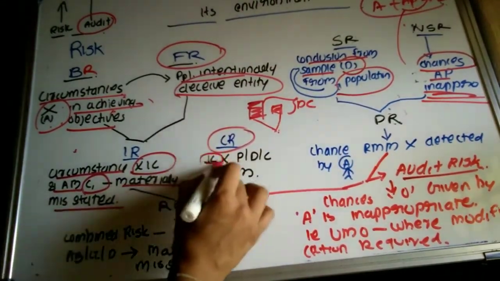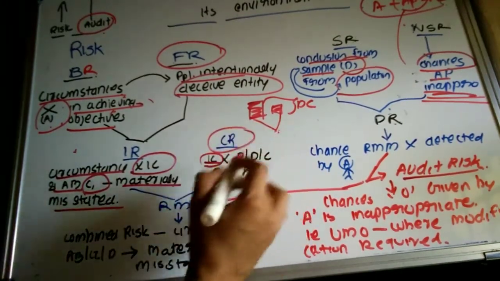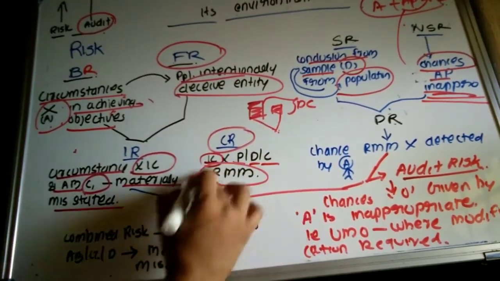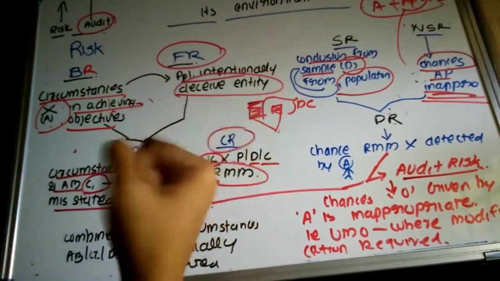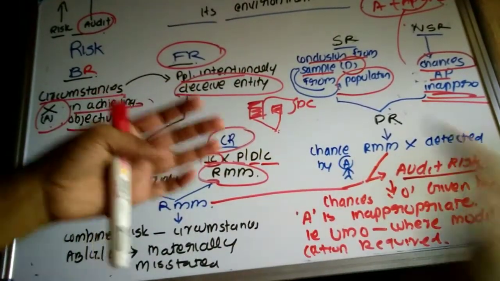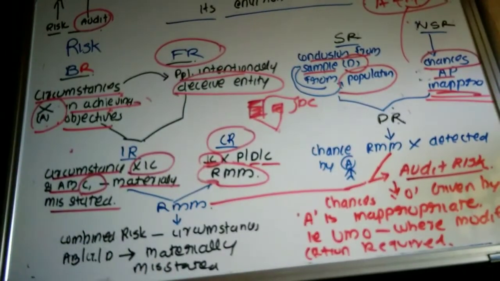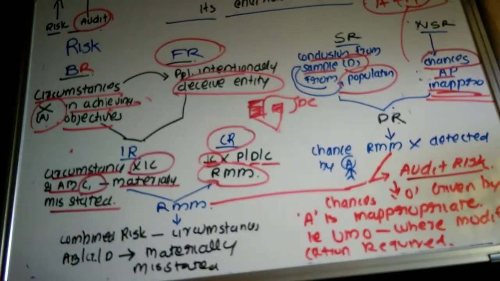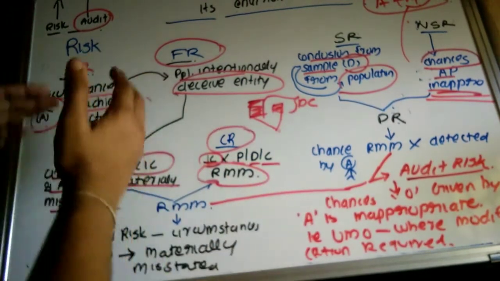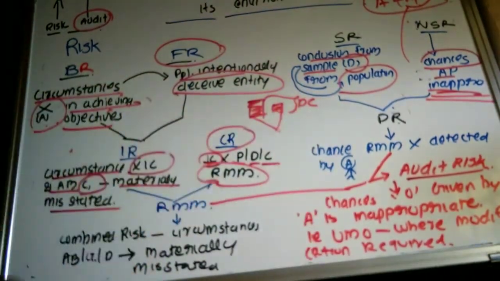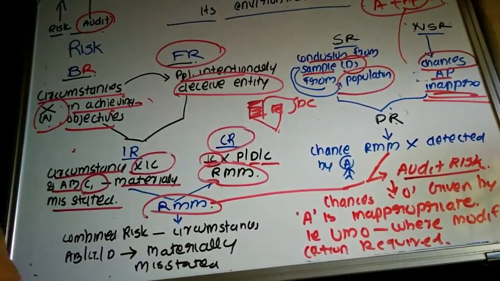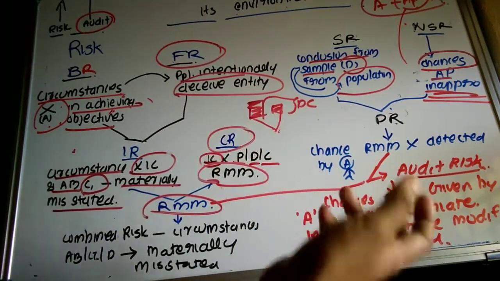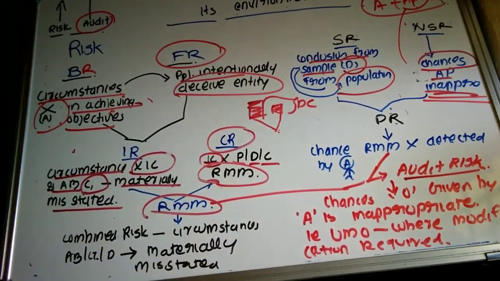That is, the existing internal control system of an entity is not able to prevent, detect and correct the risk of material misstatement. If they operate the internal control system, they can identify the risk of material misstatement, but the existing system is not able to prevent, detect and correct it. That creates control risk. So when inherent risk and control risk are combined, it is known as the risk of material misstatement. Not having control is a risk of material misstatement. Even having control, because of its non-operation, the risk of material misstatement exists.